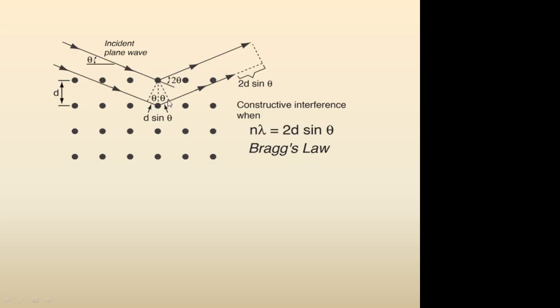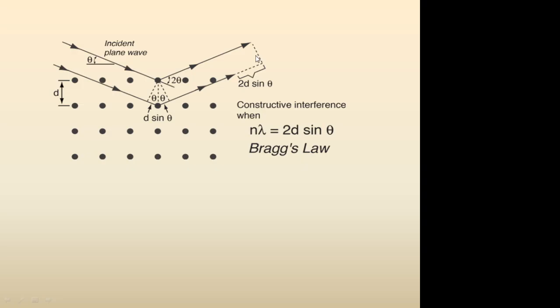This is nothing but the path difference. If we estimate the path difference, one part is equal to d sin theta and the second part is also equal to d sin theta. That's why 2 d sin theta is the path difference, and if this path difference satisfies the condition for constructive interference, that is, path difference equal to n lambda, then it will lead to a constructive interference between these 2 rays. If it is not satisfied, then it will be a destructive interference.